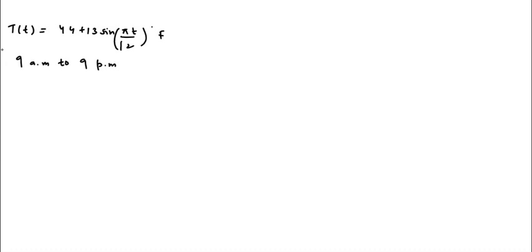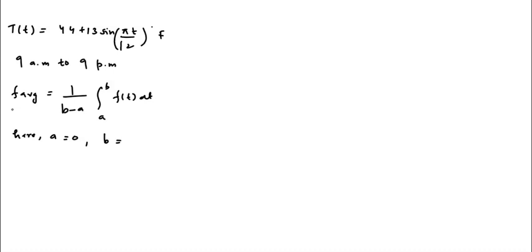So we know that the average of a function f(t) is given by f average is equal to 1/(b minus a) integral from a to b of f(t) dt. So here a will be equal to 0 and b will be equal to 12, as there are 12 hours from 9 a.m. to 9 p.m. So b will be equal to 12.